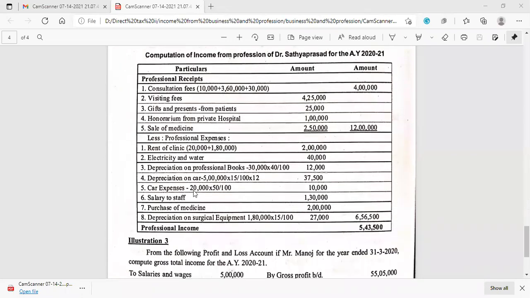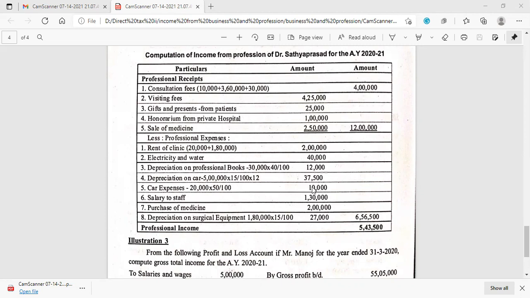Then car expenses, as I've said earlier, the car is used partly for personal purpose and partly for business purpose. So the total car expenditure is 20,000, of which 50% is personal and 50% is professional.